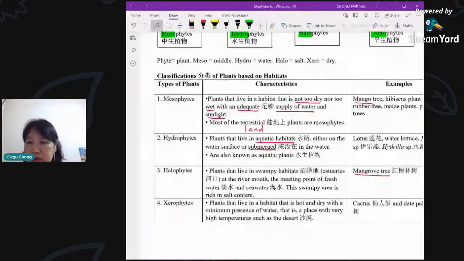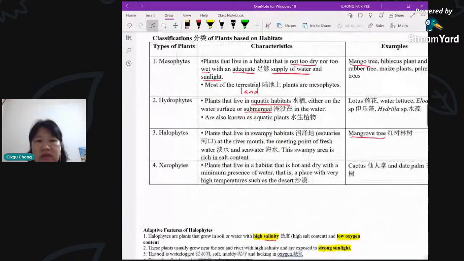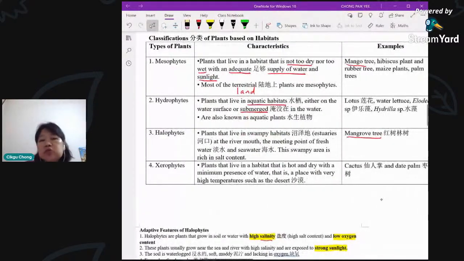All right. Halophytes. These are the plants that live in swampy habitats, usually at the Kuala Sungai. Kuala Sungai, what we call in English, is an estuary. Estuary means the river mouth, the part where the river joins the sea. Like places like Kuala Sepetang. There's a little fishing village, nelayan, that is actually very near to Taiping, about 10 kilometers away from Taiping. It is at the beach here, and you have a lot of mangrove swamps there, a lot of mangrove trees.